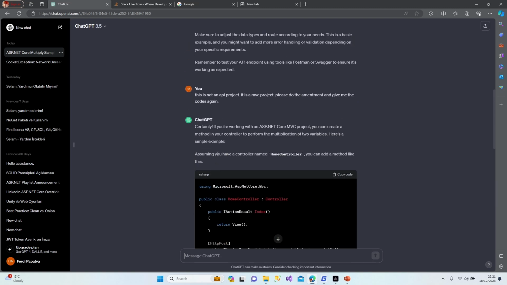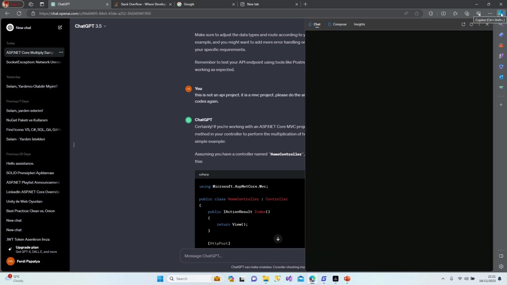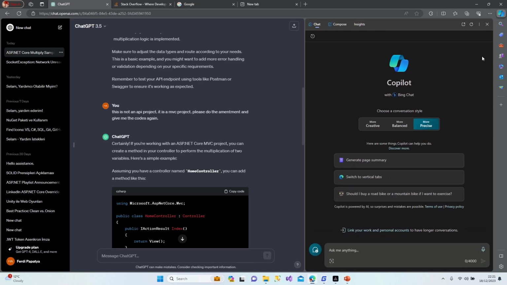Alright, as I told you before, if you couldn't find any response on ChatGPT, I'm using Microsoft Edge to show you Bing. Just click this section and Bing chat will appear, and it is using ChatGPT 4, guys, and you can select what kind of information you want. If you want creative, if you want precise, you just click and continue.